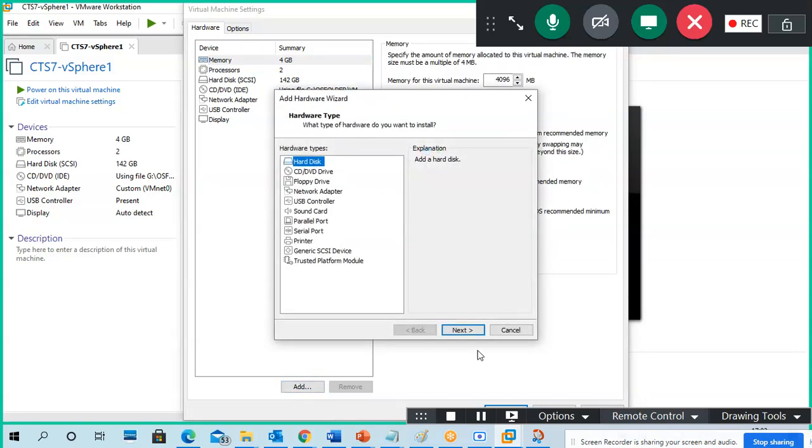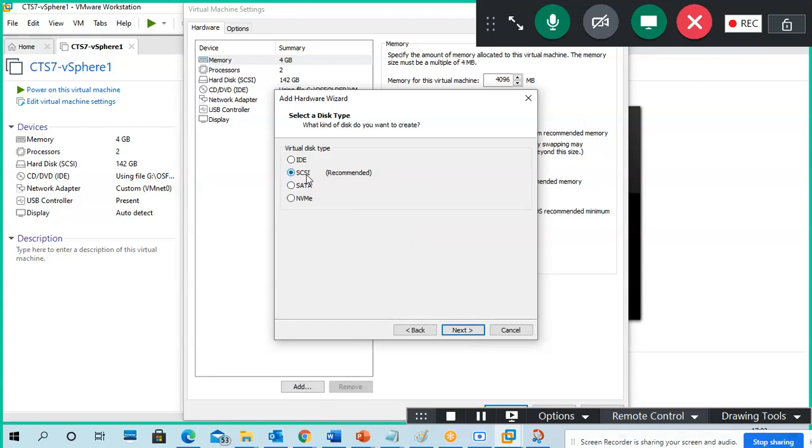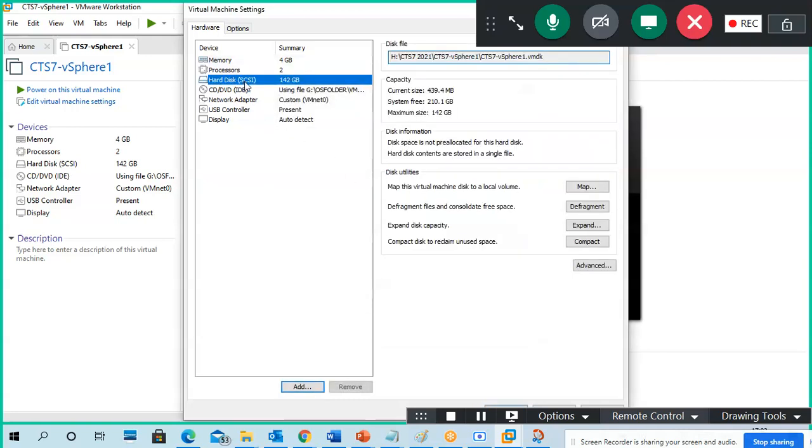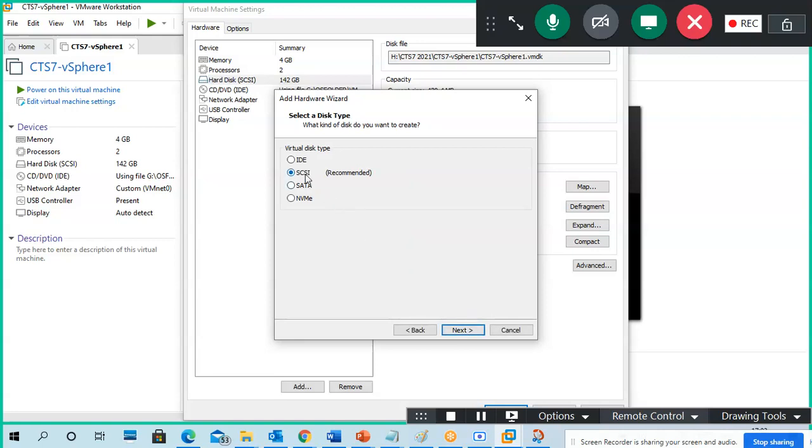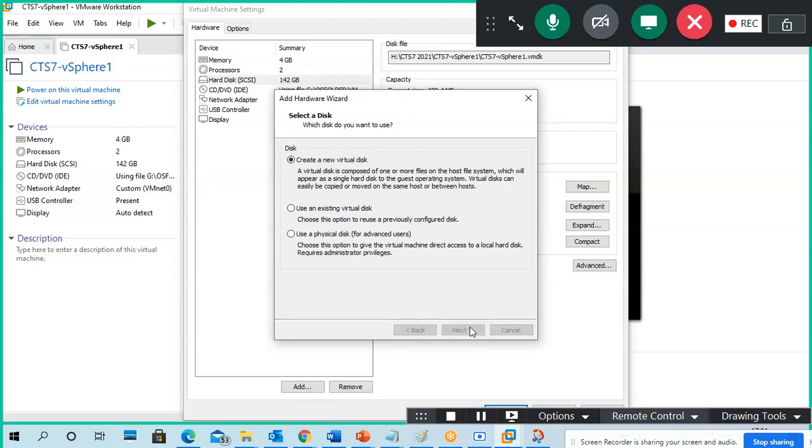Okay, I'm adding a hard disk here. Next, I'm adding a SCSI type of hard disk. This is IDE, SATA, SCSI, NVMe. NVMe means SSD. And this is a SCSI hard disk. If you see this one, this is already SCSI by default. Hard disk SCSI recommended, a new virtual hard disk.